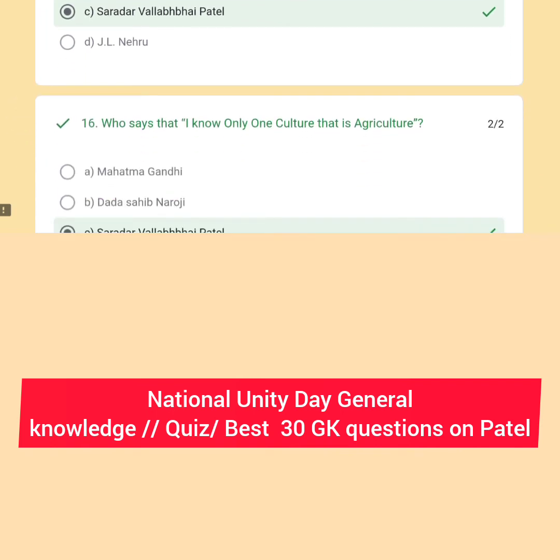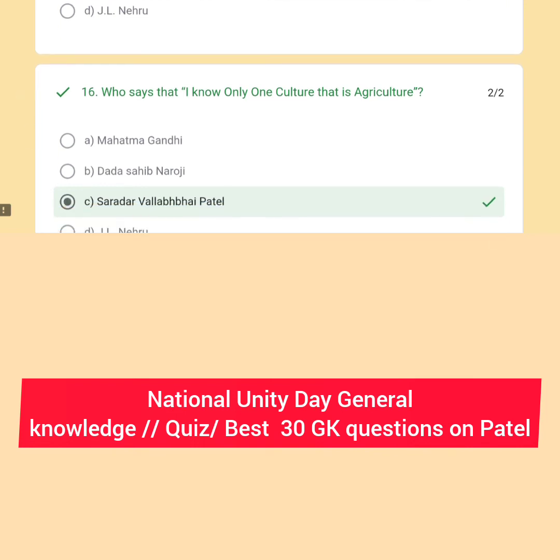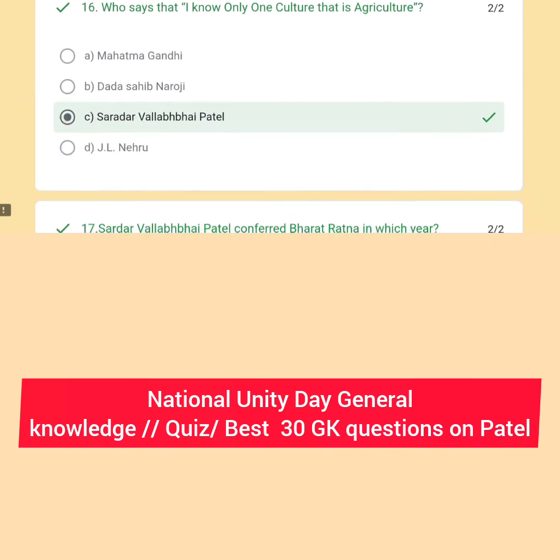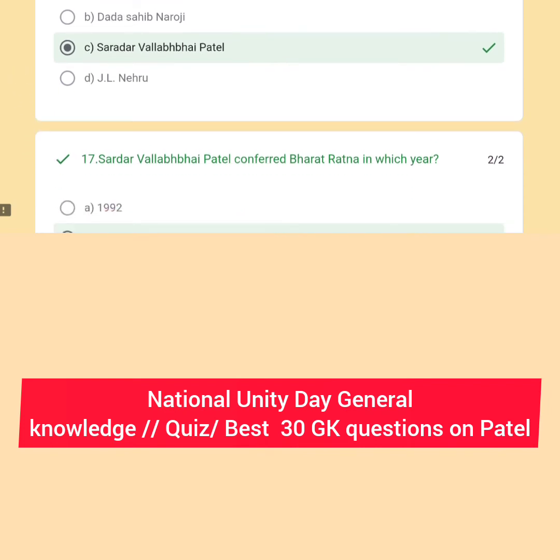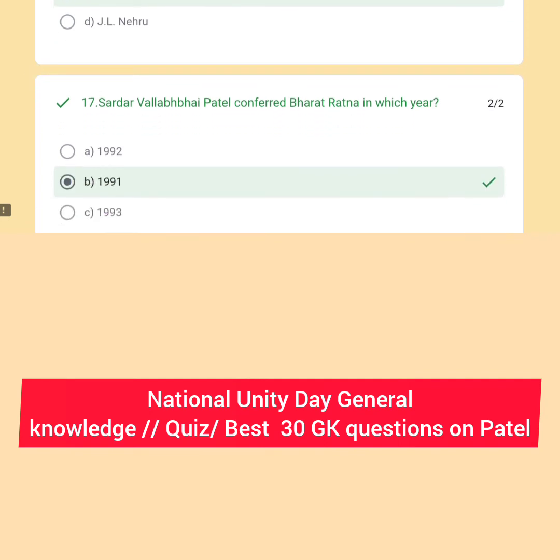Next question: who says that I know only one culture, that is agriculture? That is Sardar Vallabhbhai Patel. Option number C is the right answer. Sardar Vallabhbhai Patel was conferred the Bharat Ratna in which year? In the year 1991 he was conferred the Bharat Ratna.